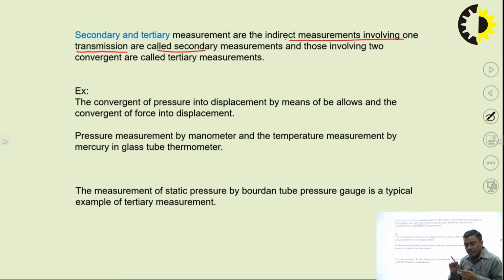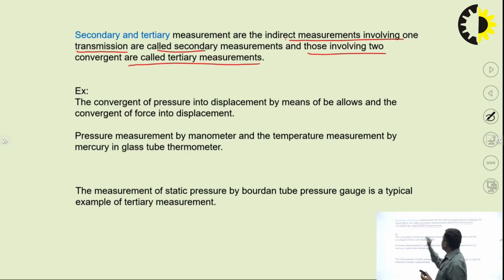So primary is directly available to us, nothing else is required, no transduction of signal is required. Secondary and tertiary: if we are performing one transduction, then we will say that is the secondary measurement technique, or tertiary if we are doing more than one. Okay, so involving two conversions or two transmissions, that is known as tertiary measurement.